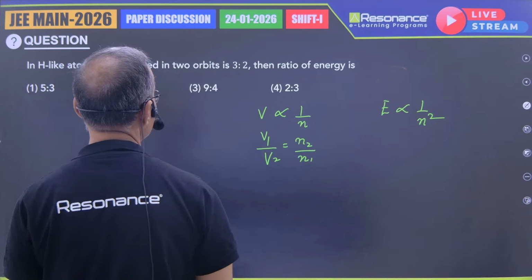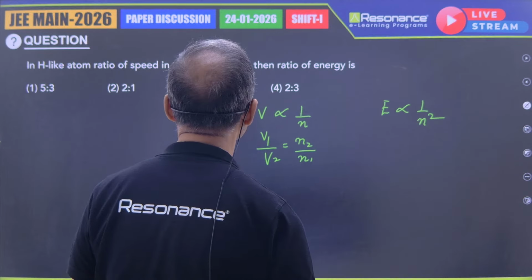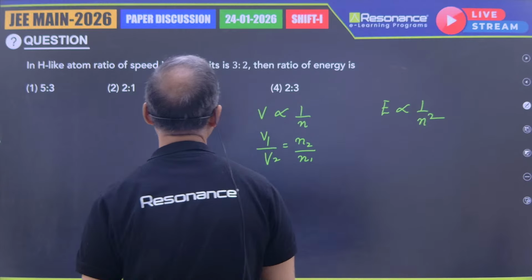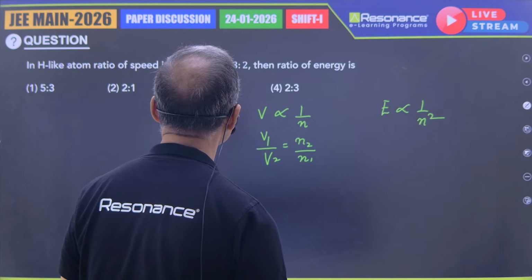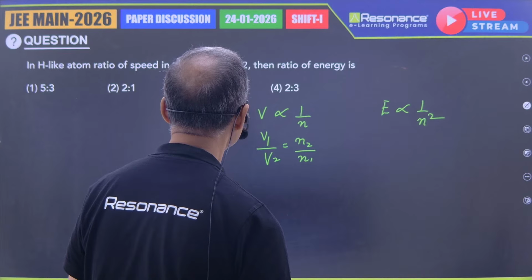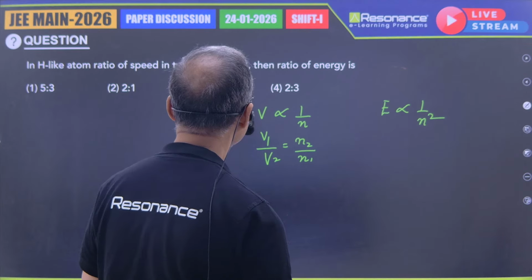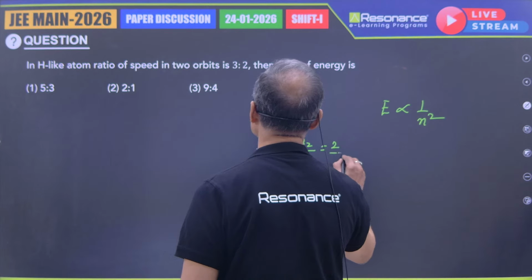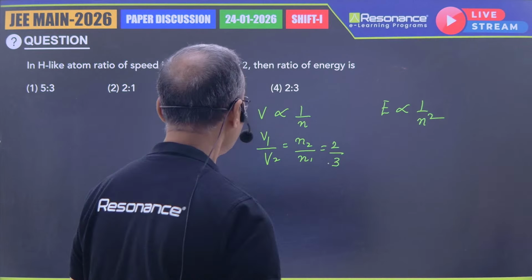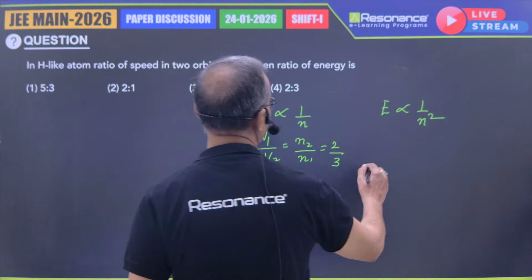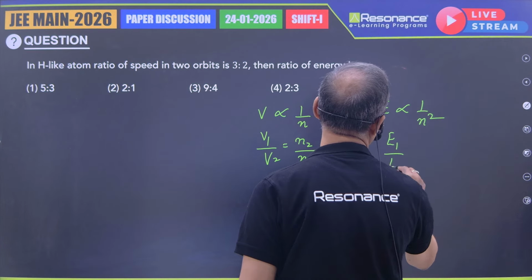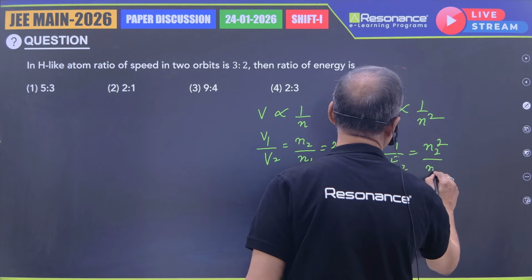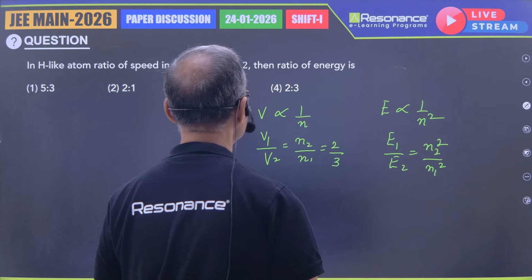They have given you 3 by 2, so it will become 2 by 3. Now if you go for E1 by E2, this will become n2 squared by n1 squared.